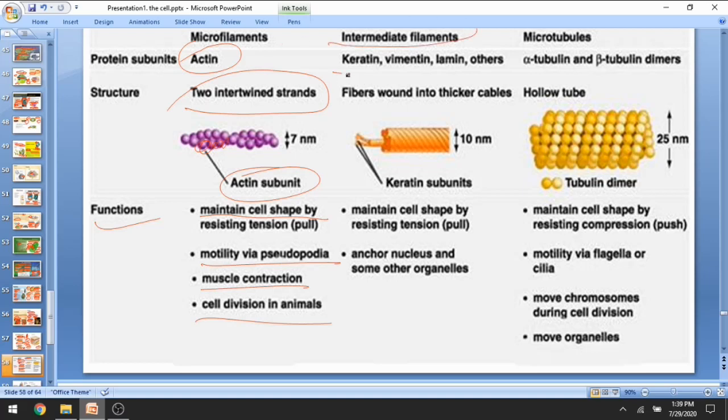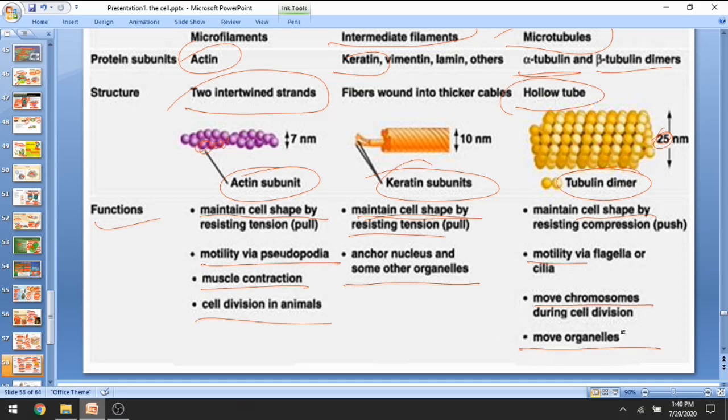Intermediate filaments are made up of keratin, the hair protein. When keratin subunits join together, they form intermediate filaments. They are thicker, cable-like structures. They maintain cell shape by resisting tension and anchor the nucleus and some other organelles as well. Microtubules are made of alpha tubulin and beta tubulin. They are basically hollow, and the diameter is just 25 nanometers. They maintain cell shape, help in mobility, move chromosomes during cell division, and move cell organelles as well.